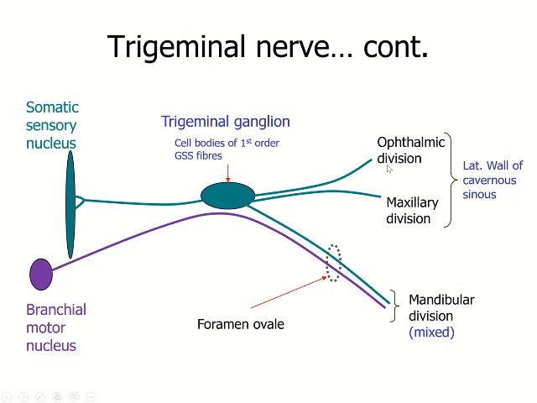We have talked about the sensory nerves before, and we have said the general rule of sensory nerves is to have the cell body of the first order neuron outside the central nervous system in a ganglion. Therefore, the first order neuron cell bodies of the sensory nerves coming through any of these divisions will lie in the trigeminal ganglion in the middle cranial fossa.